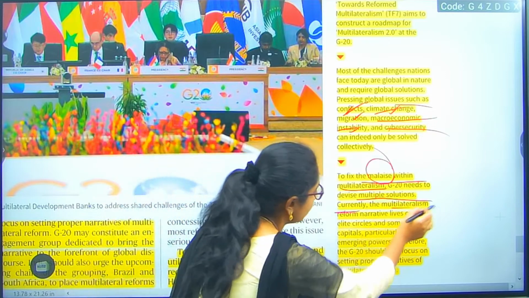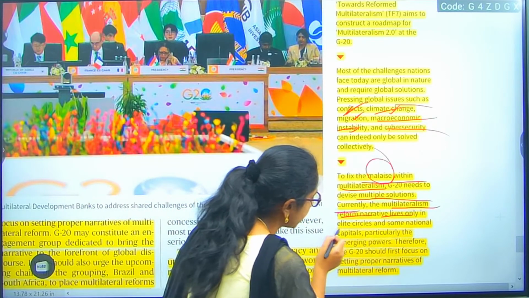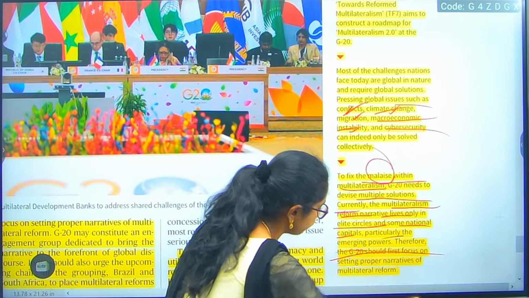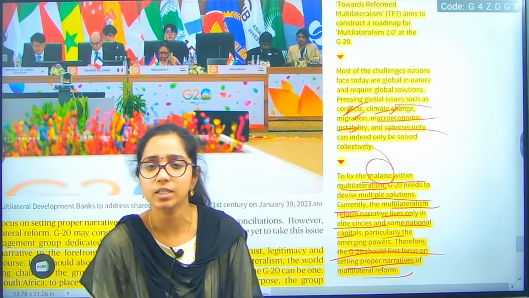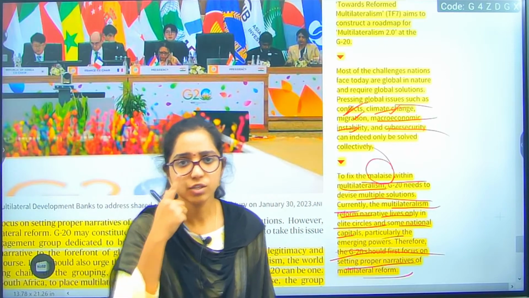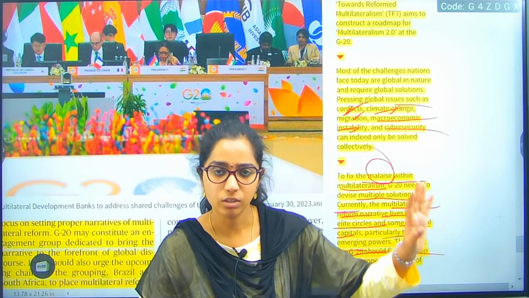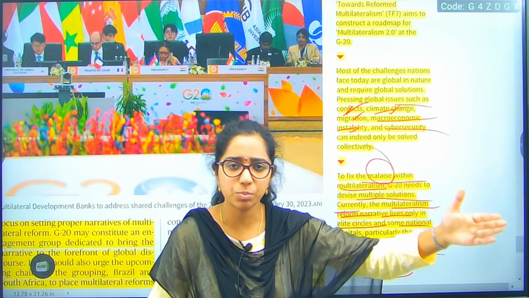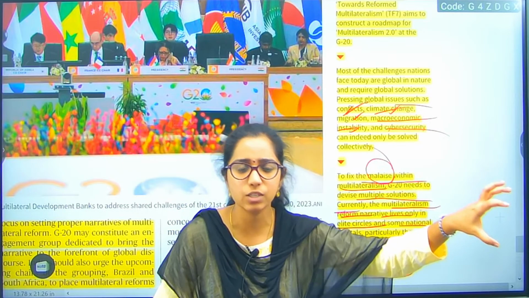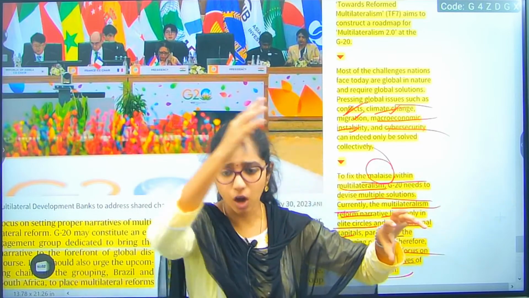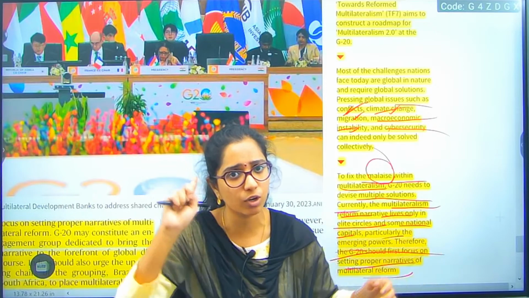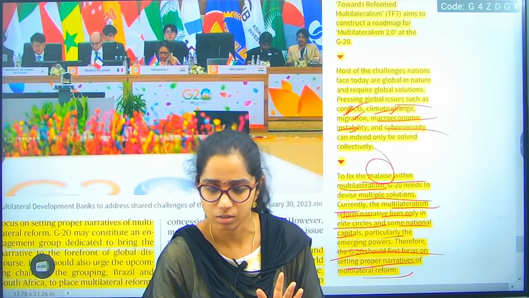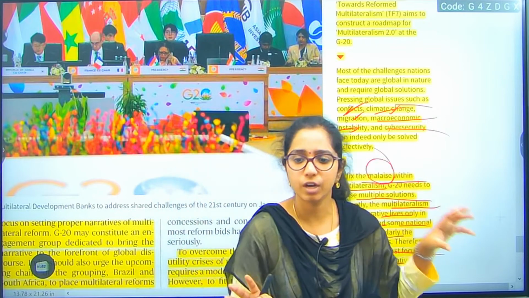So, currently the multilateralism reform narrative lives only in elite circles and some nation capitals, particularly the emerging powers. Therefore, G20 should focus upon setting up a proper narrative for multilateralism reforms. So, instead of focusing only on the topmost countries like US, China, Japan, India or Russia, we have to focus on all other things. Why have I mentioned India in this category? Because in G20 now we have the presidency, else we would not even consider India in this particular list. So it should be a global phenomenon.